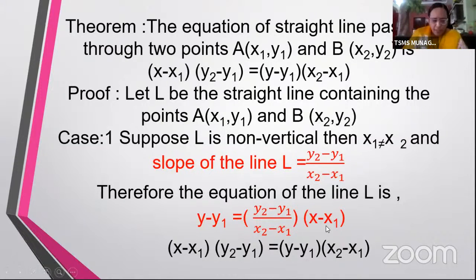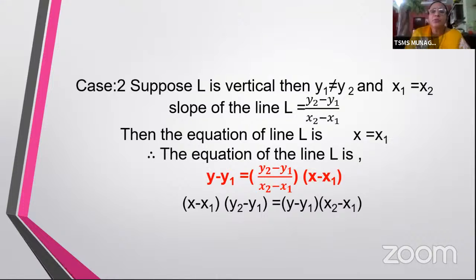into (x minus x1). Okay, so in this form, we have x1 not equal to x2. That is, the denominator is nonzero, and we are going to get some value here. Now, what happens if the denominator becomes 0? That is, if x1 is equal to x2, what will happen? This denominator is going to be 0. So if the denominator is 0, if you use this equation, this 0 will go to that side and make the left side 0, and 0 by y2 minus y1 will make it 0. Simply we are going to have x minus x1 equal to 0, or x equal to x1.